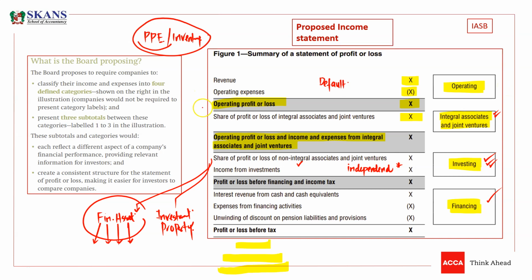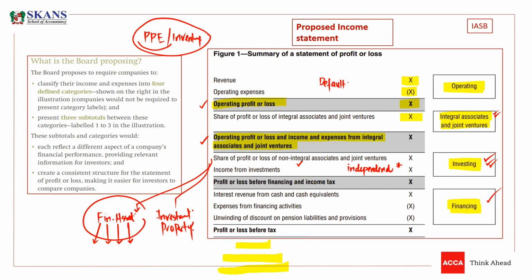So the first heading is, guys, operating profit or loss. The second heading is operating profit plus income and expenses from integral associates. Then we have investing as well. Now we have profit or loss before financing and income tax, because the financing category is still there and then income tax is still there. So what is financing activities?